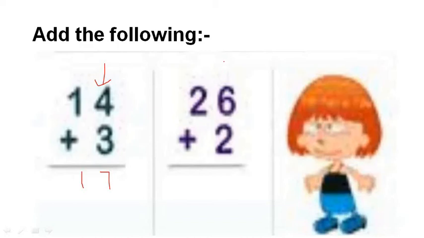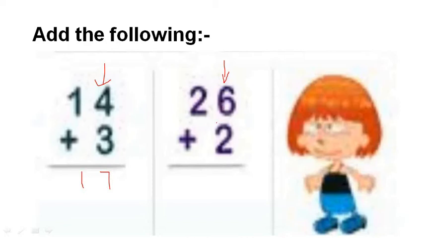I told you dear again and again that we should start counting from ones place only. Where should we start our counting? We should start our counting from ones place only.